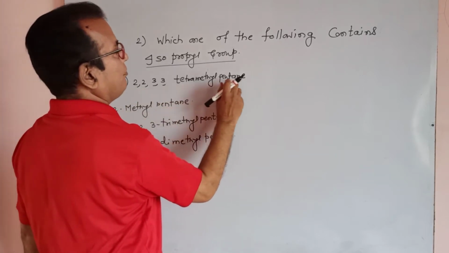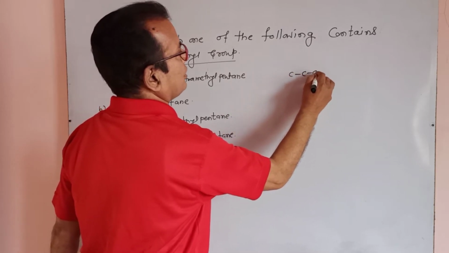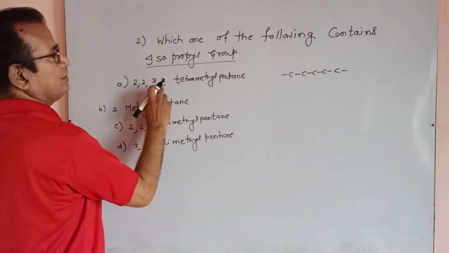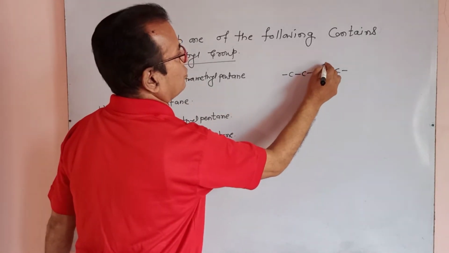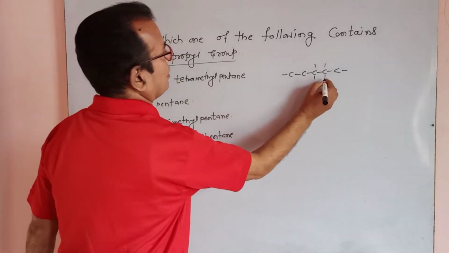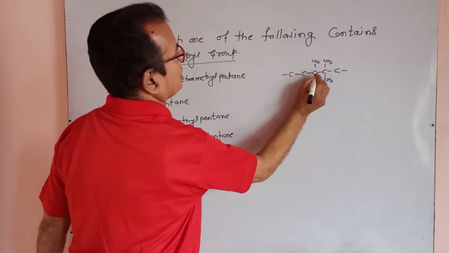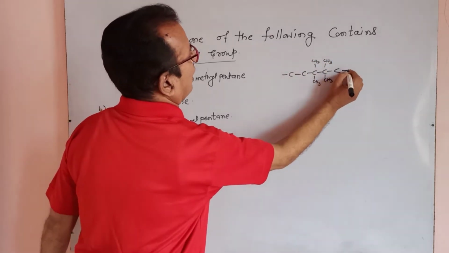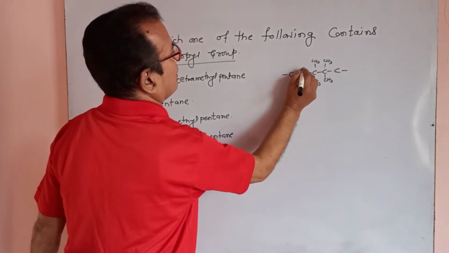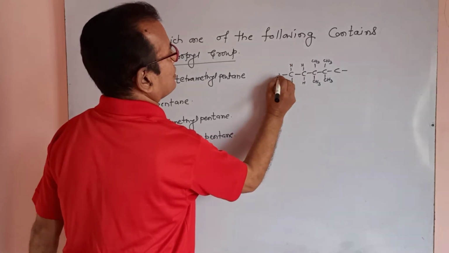2,2,3,3-tetramethyl pentane. Pentane: 1, 2, 3, 4, 5. It is a pentane with methyl groups at 2, 2, 3, 3. CH3, CH3, CH3, CH3, and the last is 1, 2, 3, 4, 5, with hydrogens.